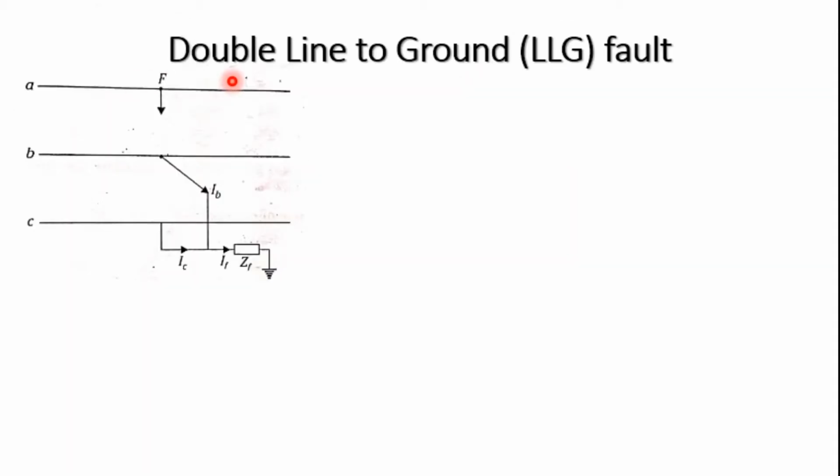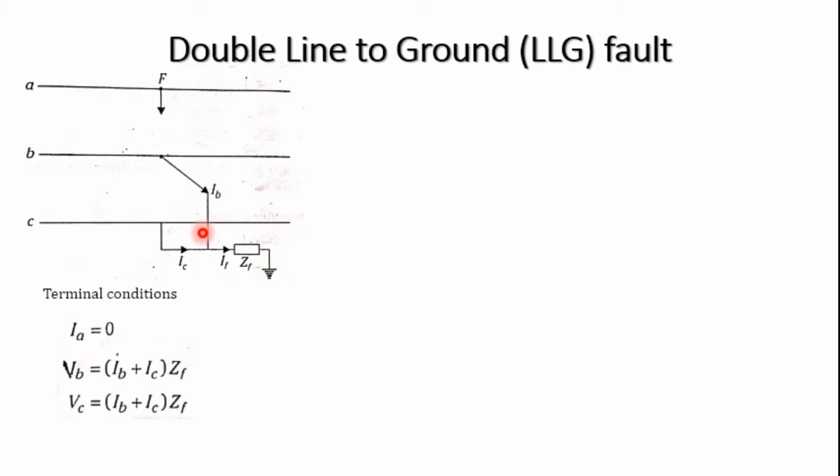Okay, let us consider the last one, that is the double line to ground fault. It is the fault considering B and C to the ground with the fault impedance ZF.